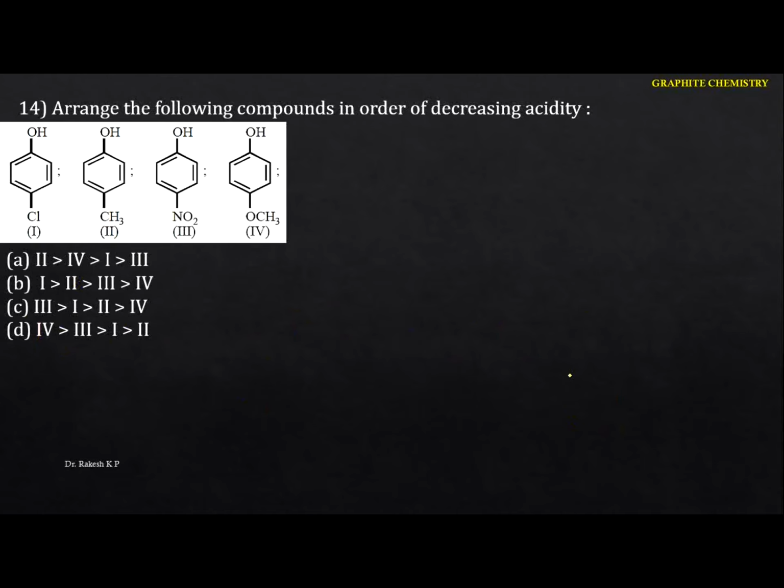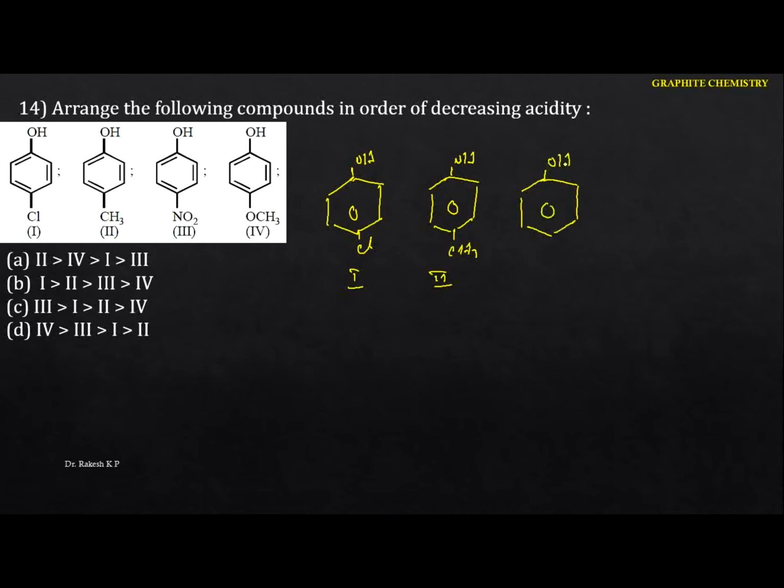Arrange the following compounds in the order of decreasing acidity. Let me take this one here and write the phenols. The first one is parachlorophenol. The next one is paracresol. This will be the second one. The next one they have given is paranitrophenol. This will be the third one. The last one is paramethoxyphenol.